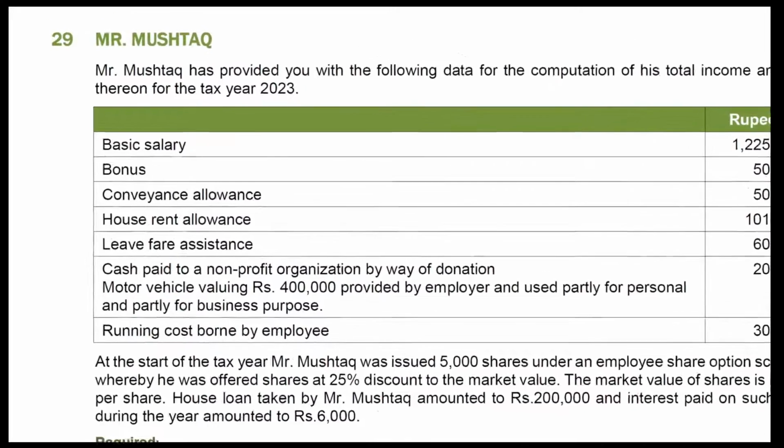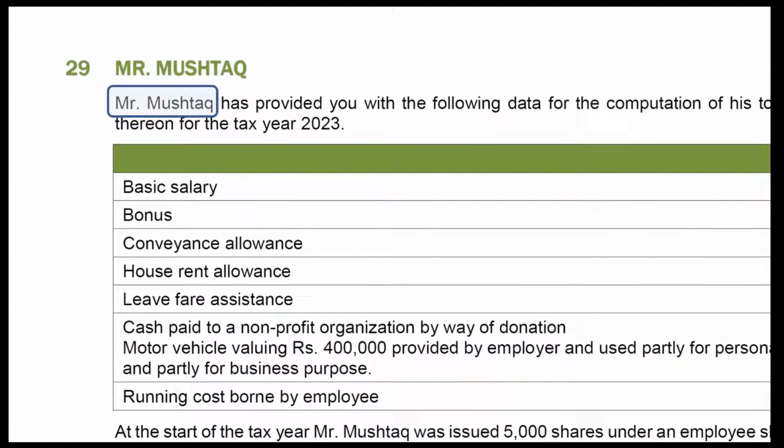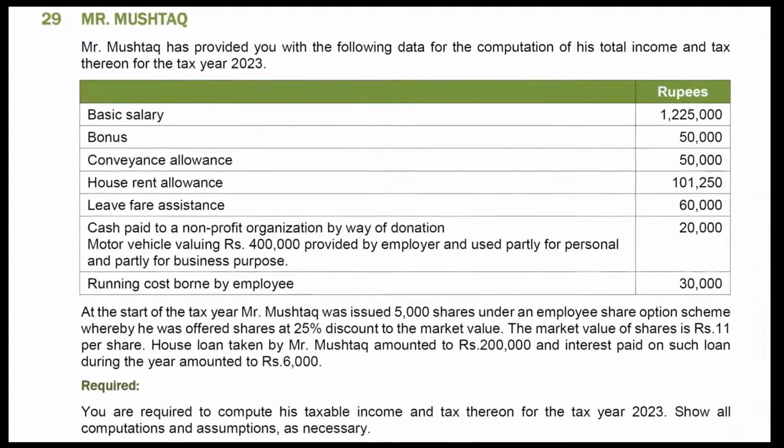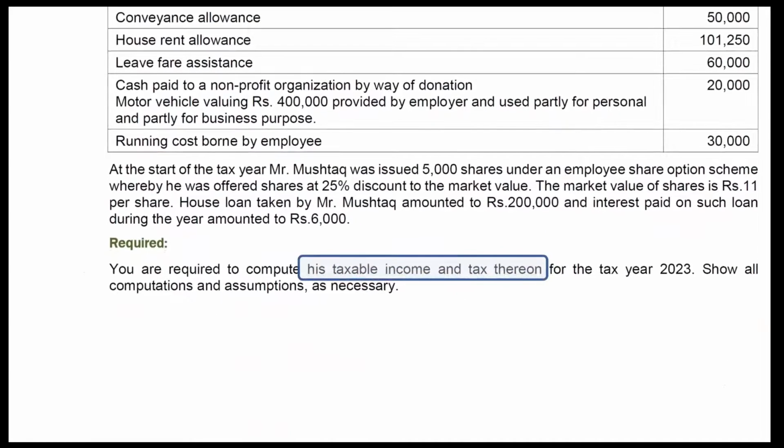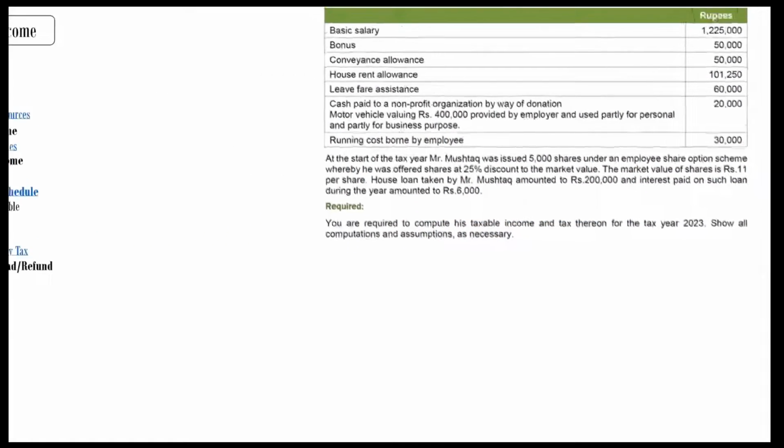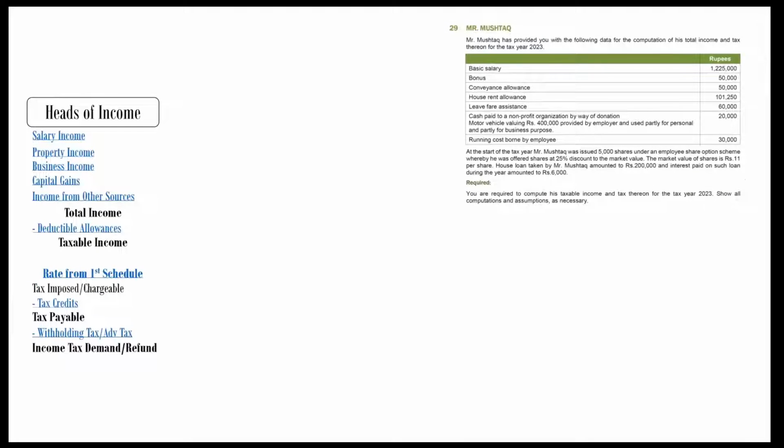You can see that the taxpayer in this question is an individual, Mr. Mushtaq. The question is silent about his residential status. In such situations, our default assumption will be resident individual. Have a look at requirement of question. You are required to compute taxable income and tax thereon. Our tax calculation format will look like this.